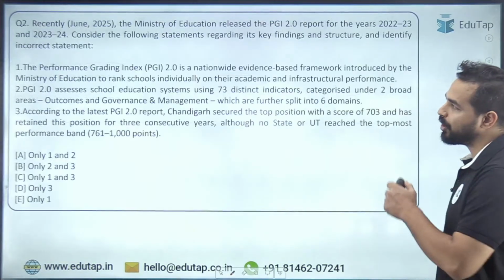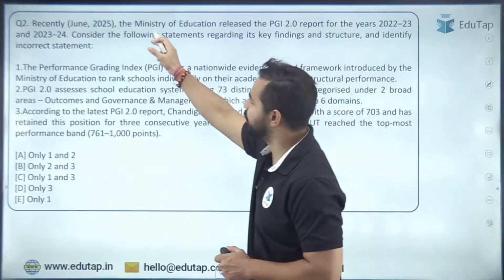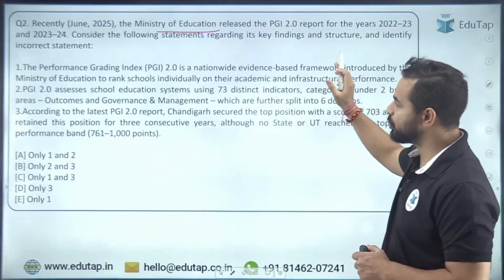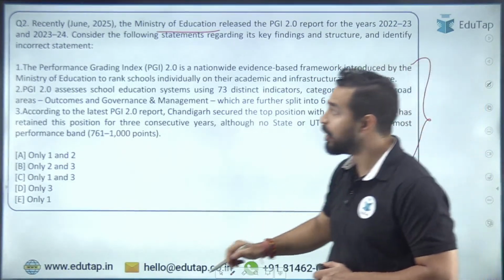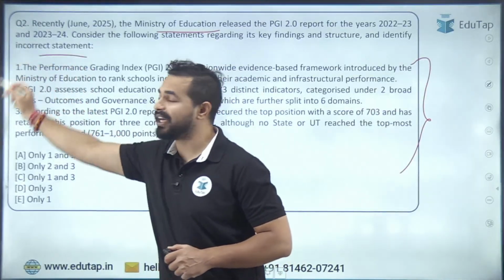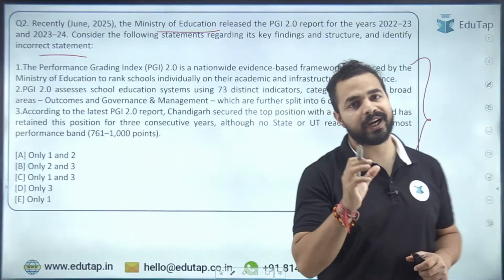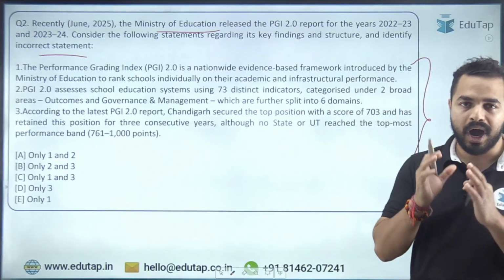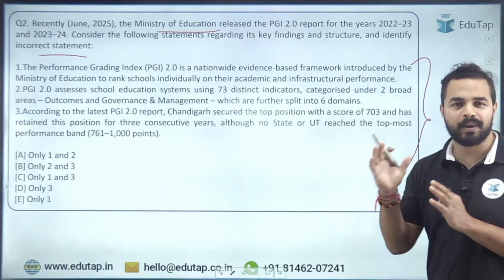That's all. Moving on to the next question, that is on the Performance Grading Index which has been released by the Ministry of Education. You have to go through these statements and try to identify the statement which is incorrect one. तो यहाँ देखिए दोस्तों, incorrect statement identify करनी है. What is the process of solving such kind of questions? Whenever एक आपके सामने एक इस तरीके का statement based question आता है तो क्या हमारी approach रहनी चाहिए यहाँ पर?